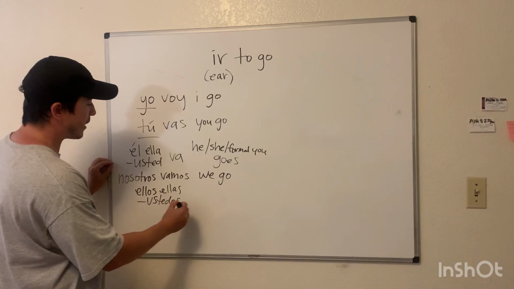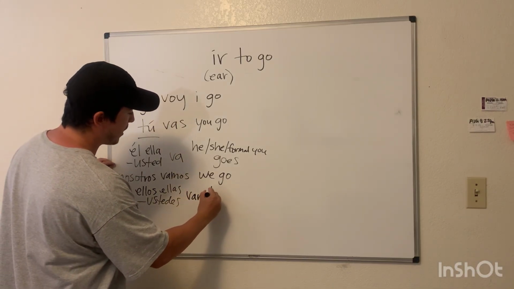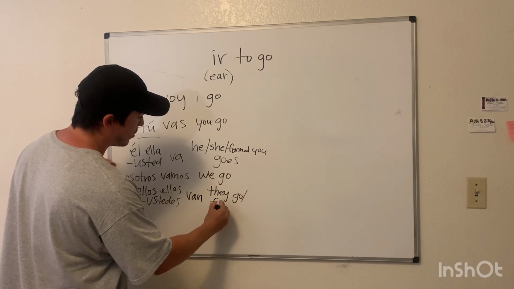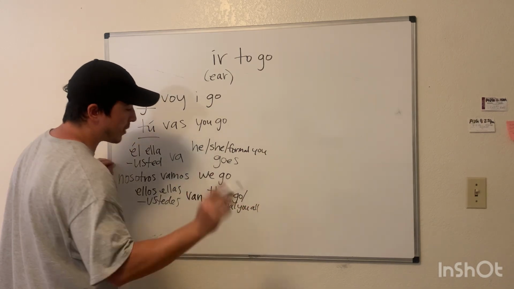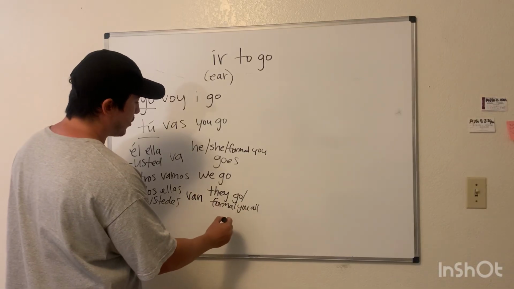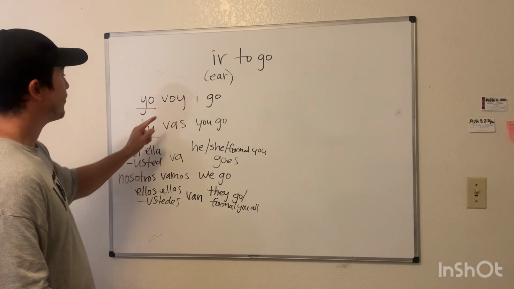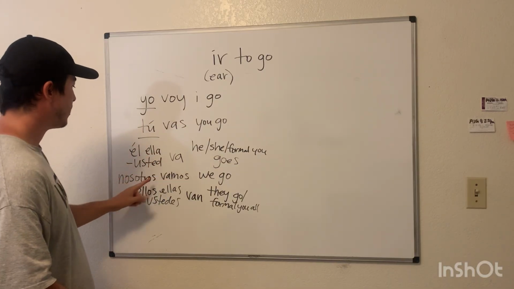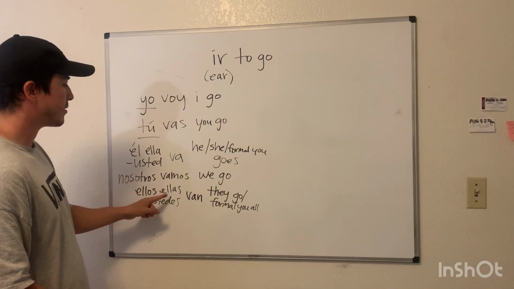Ellos, ellas, ustedes van. They go. Or formal, you all. Again, don't worry about that right now. You won't have to use that very often. Formal, you all. They go. Okay? So, yo voy, tú vas, él, ella, va, nosotros vamos, ellos, ellas, van.